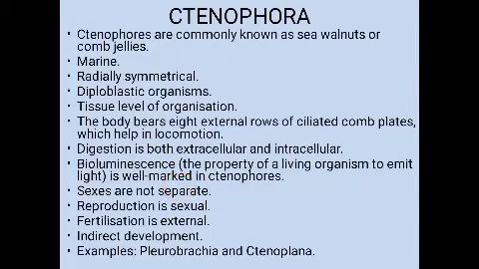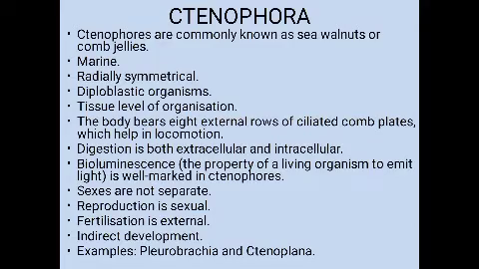Now we can see the next phylum, it is Ctenophora. Ctenophora is another phylum which comes under the animal kingdom, and it includes the organisms which are commonly known as sea walnuts or comb jellies.